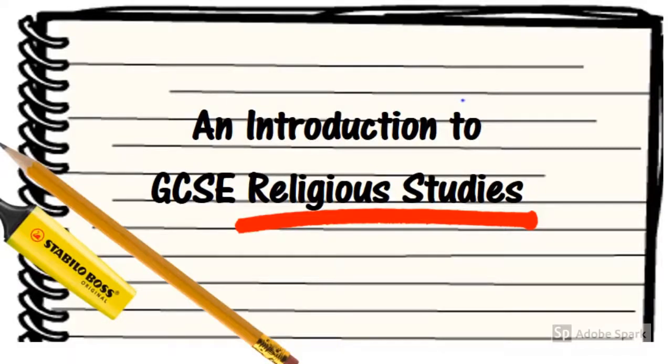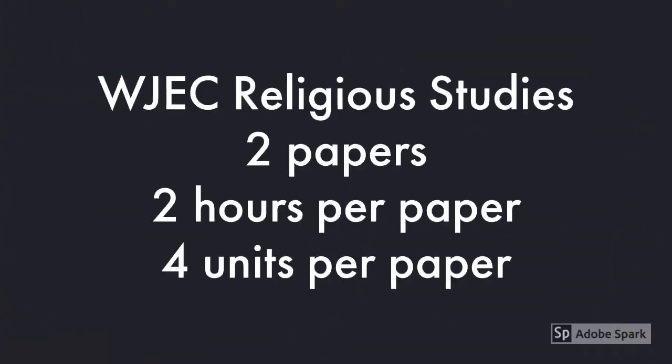This video is designed to give you a little bit of an introduction to the GCSE RS exam and to give you an overview of what you can expect. The examining body for the RS exam is the WJEC. There are going to be 2 papers, both of which are 2 hours each. In each paper there are 4 units.